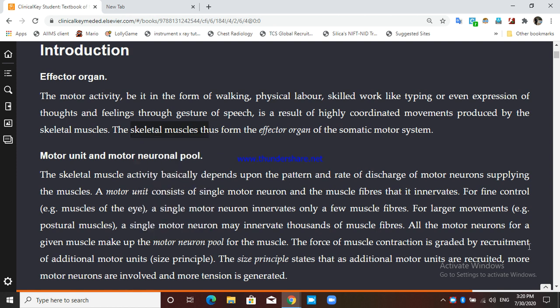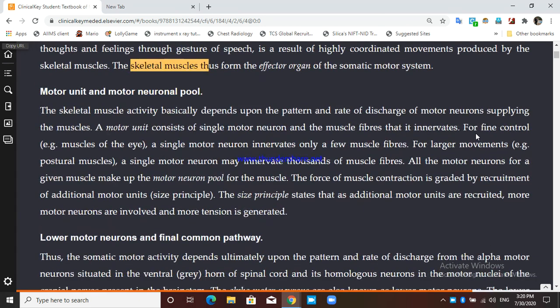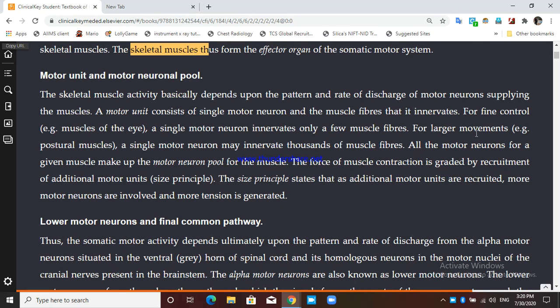Okay, now there are terms like what is motor unit, what is motor neural pool. Let's see what is motor unit. So a motor unit basically consists of single motor neuron.